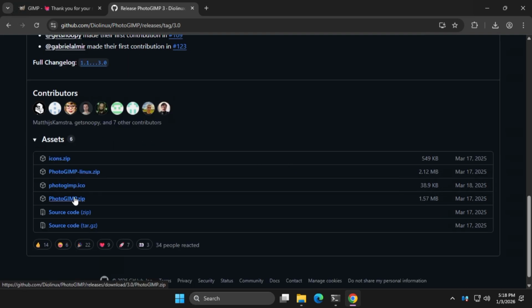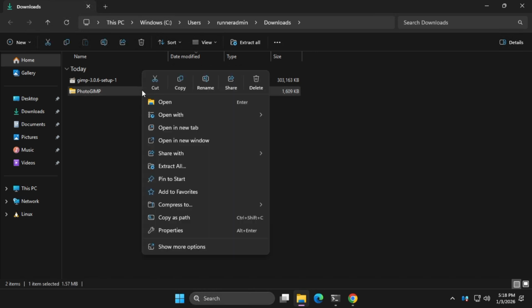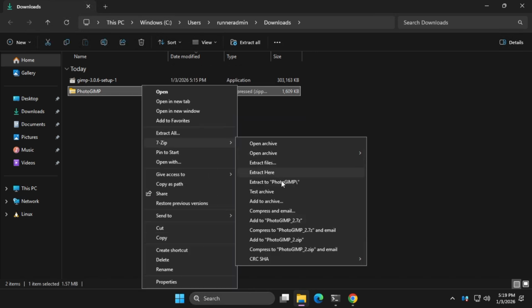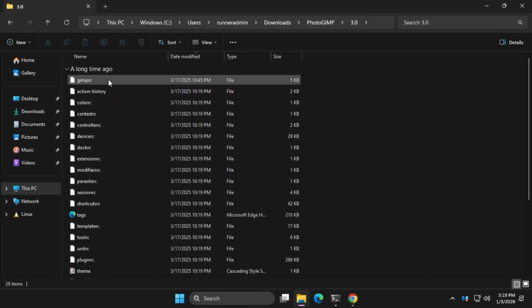Download the zip file if you're using Windows. After downloading, extract the zip file. Now copy all the files from the 3.0 folder.